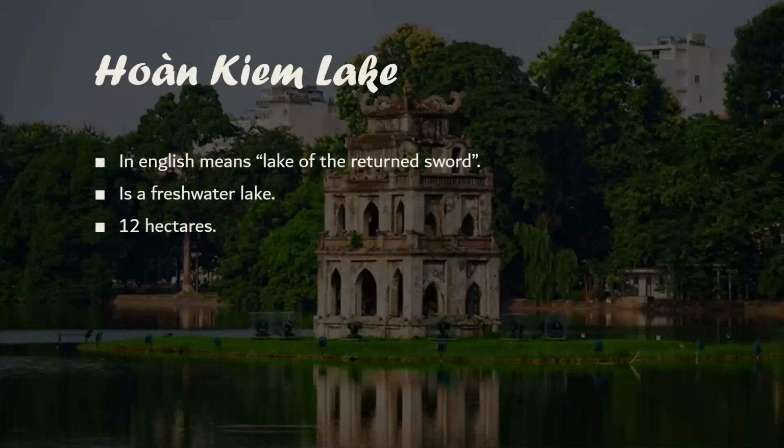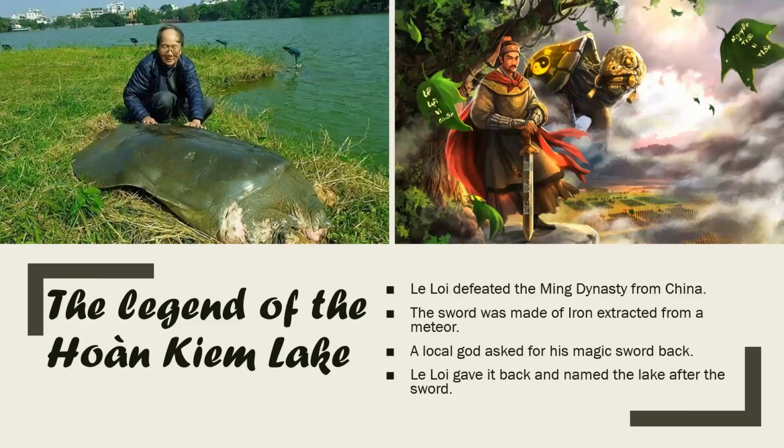The next place is a lake called Hoàn Kiếm Lake. In English it means the Lake of the Returned Sword. It is a freshwater lake with over 12 hectares. It is mainly used for photos. But why is it called the Lake of the Returned Sword? Because when Vietnam was fighting against the Ming Dynasty from China, a sword was given to Lê Lợi, who was the king, by the gods. But the sword was made of iron, which was extracted from a meteor. And that is why the sword was stronger than the others.